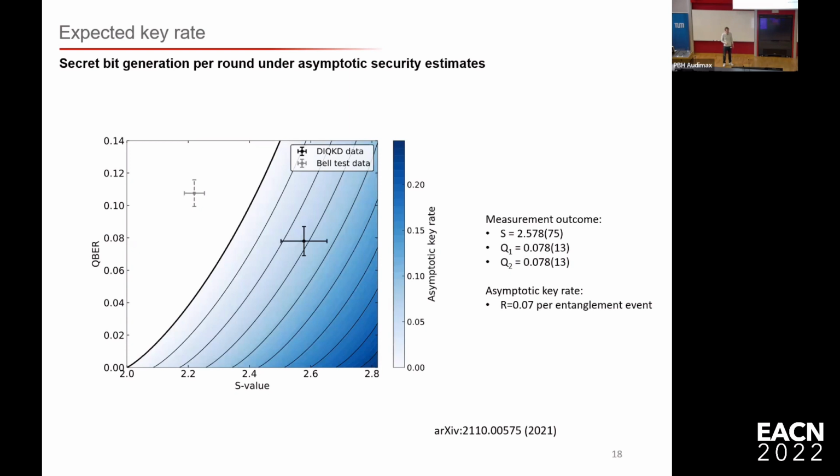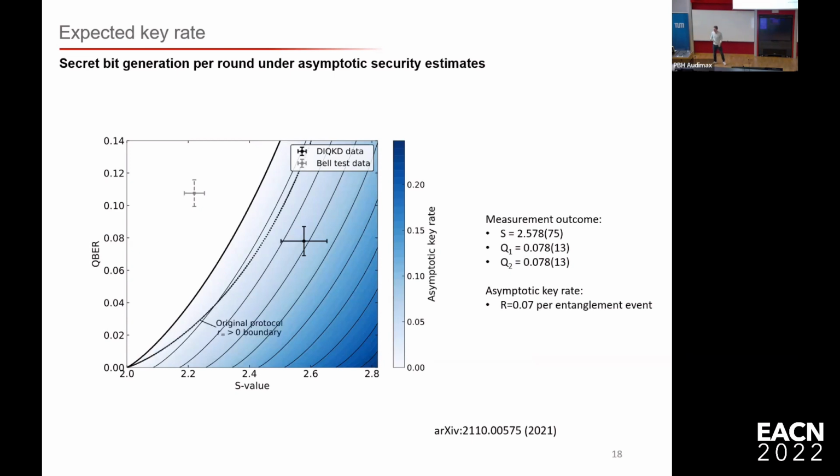As a reference, I also show the data from the Bell test that we did in 2016. So you see that by improving the quantum network link, we reach the asymptotic positive key region with a key rate of about 0.07 secret bits per entanglement generation event.